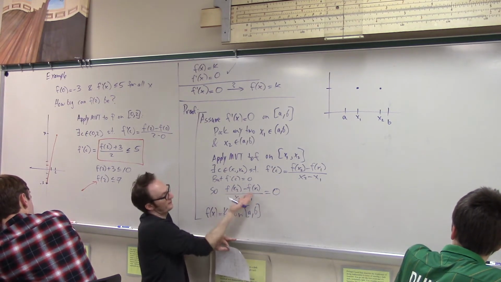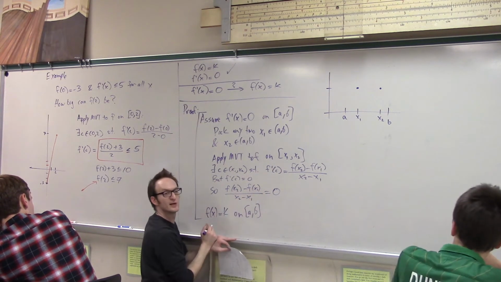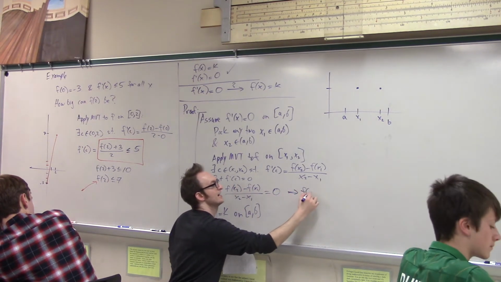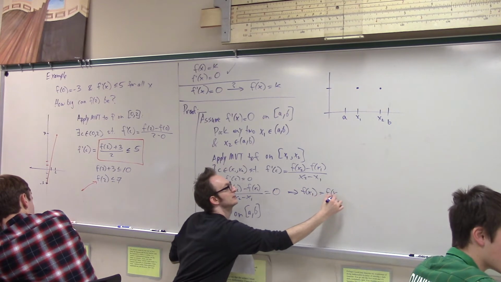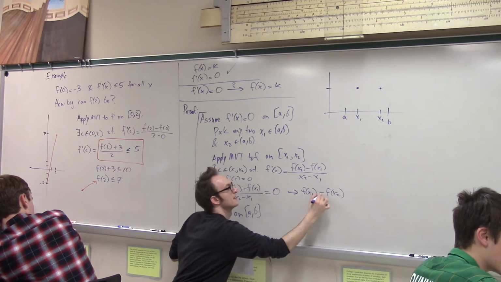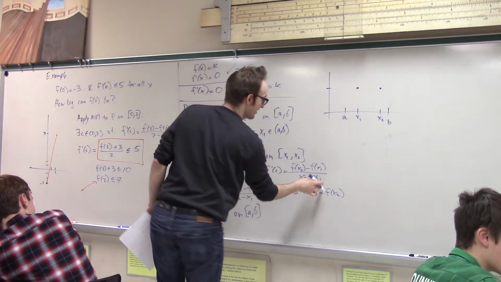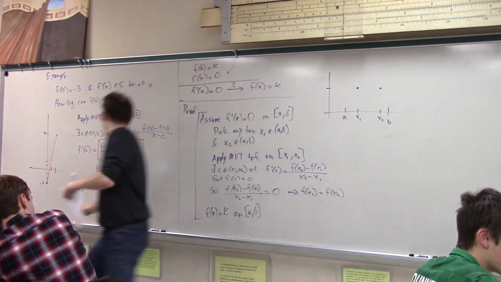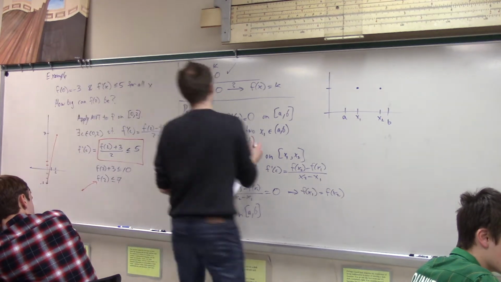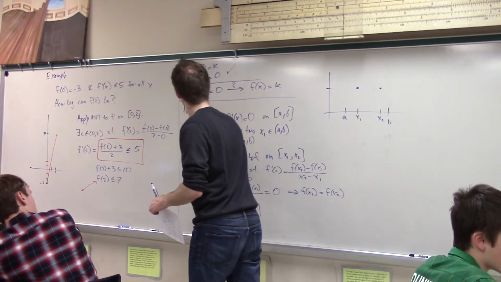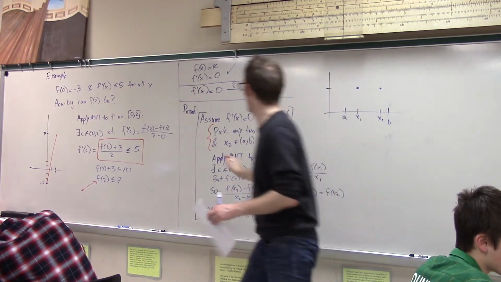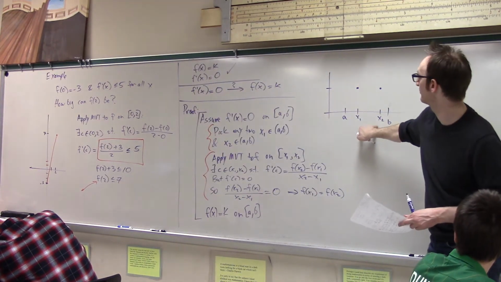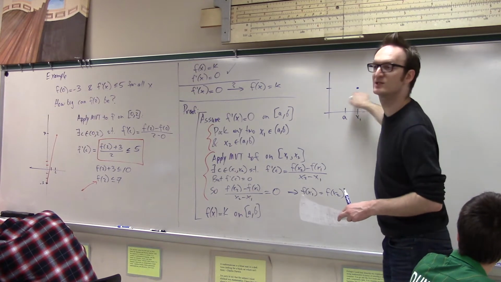And of course, if this fraction is 0, what do we conclude? That the numerator is 0, and hence f of x1 equals f of x2. So I just picked two arbitrary points, it's a very mathy kind of proof, but what I just did was pick any 2 points whatsoever in that interval, and by applying the mean value theorem on that subinterval, I arrive at the fact that these two are the same, right?